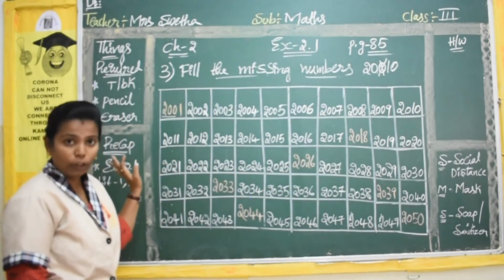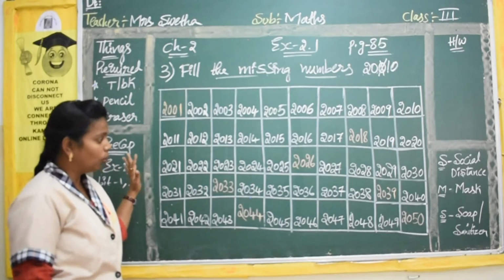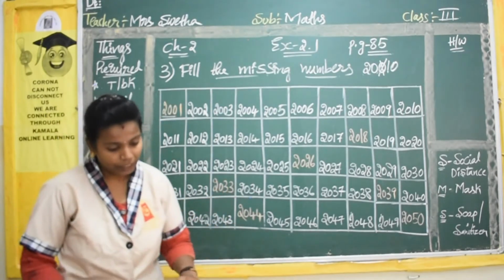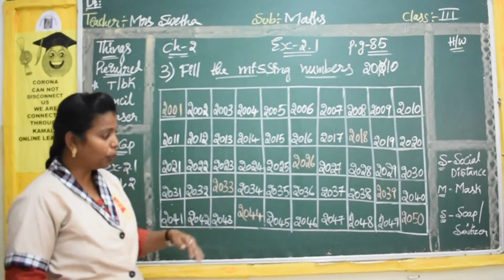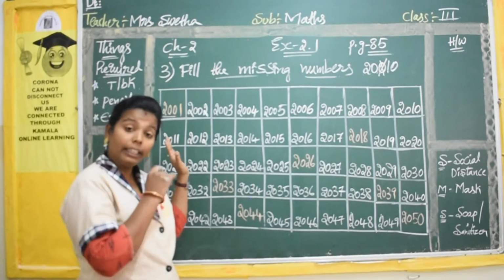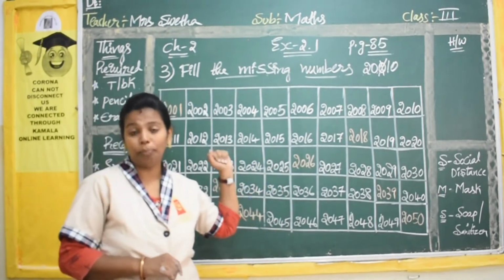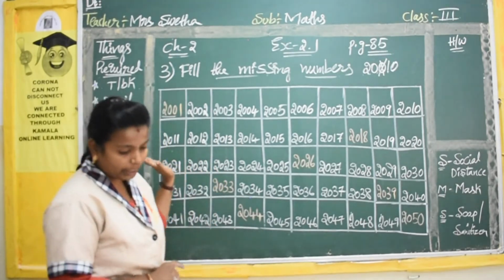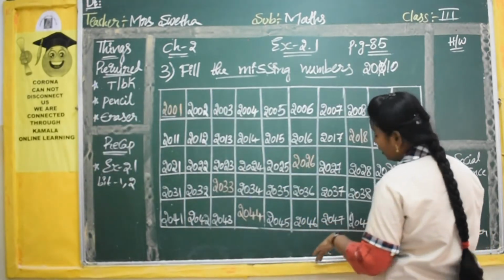So you can copy down in your term book also. Yes. So in the same way you have the next grid. In the next grid you again have a box like this. In the same way they have printed the middle numbers. You have to fill in all the missing numbers. Okay. So in the third bit also you are having your homework.